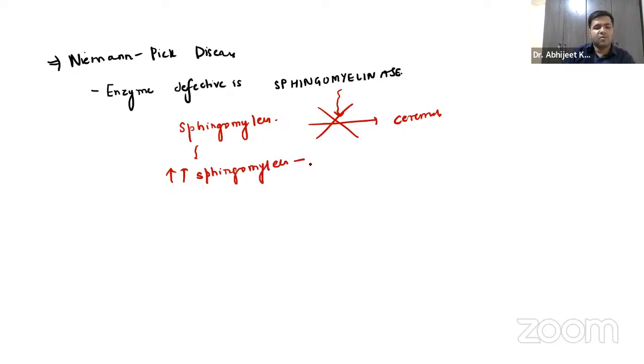Now, what are the two important findings that you have to remember over here, guys? That is the cherry red spots which will be present, and there will be zebra bodies inclusions. Very, very important.